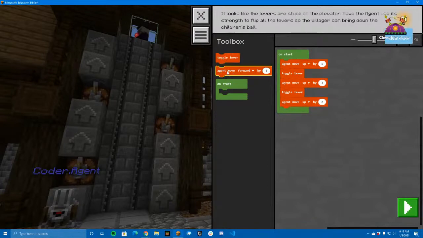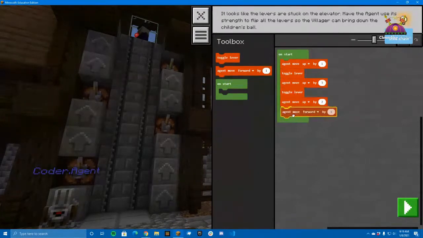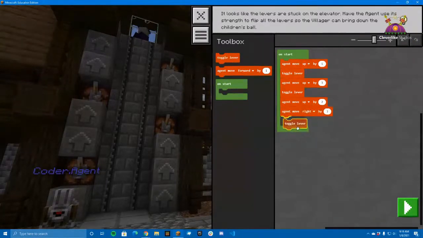Okay, we're going to have to move up two and then over to the right by 3. And then I'm going to toggle the lever. Then I'm going to go down 1, 2, 3. So I'm going to bring this one in.